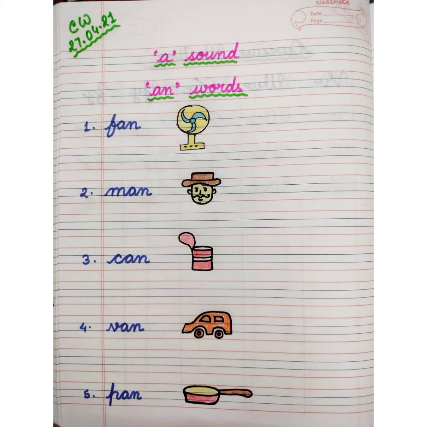Next number 3. The beginning sound is K, the middle sound is A and the ending sound is N. So it became K and a can. Number 4, the beginning sound is V, the middle sound is A and the ending sound is N. V and a van. Now number 5, the beginning sound is P, the middle sound is A and the ending sound is N. So it became P and a pan. So children, please note it down in your copy.